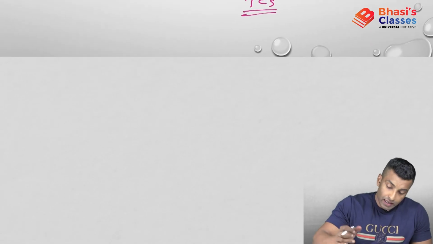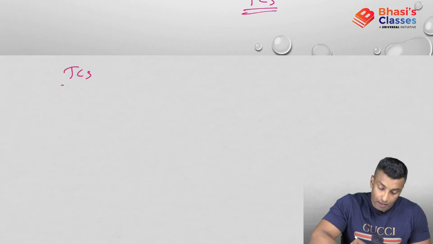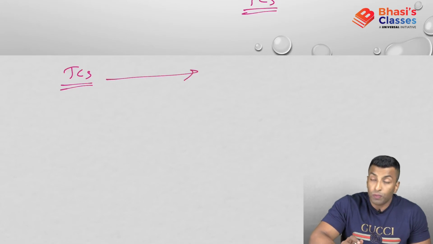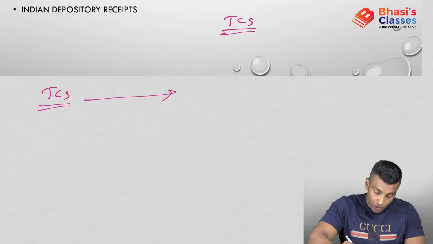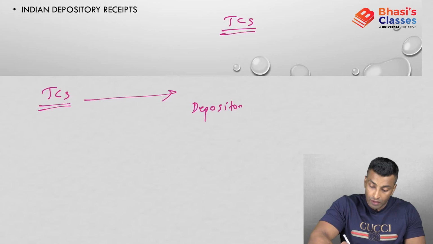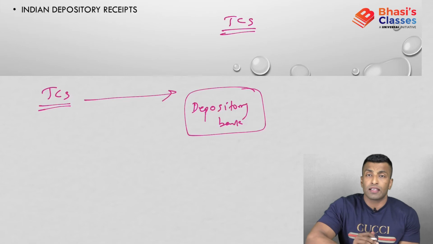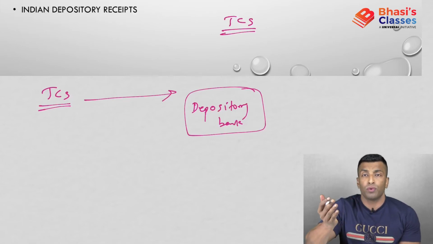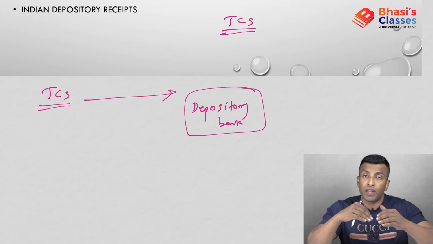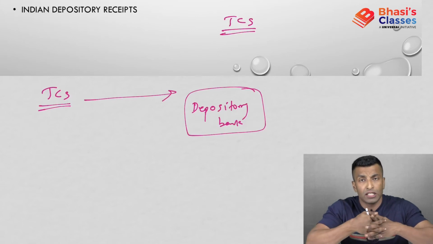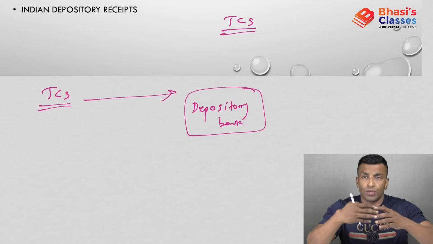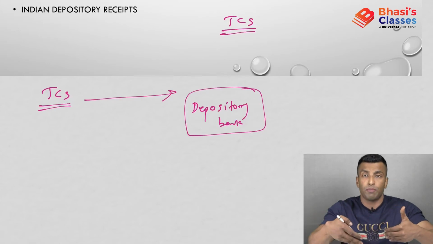Now GDR, what is GDR? Let's take the company TCS. TCS wants to issue securities in a foreign country. So TCS has to approach the depository bank in that foreign country. The depository bank facilitates all these things. In India, if an Indian company wants to issue securities, they have to approach a merchant bank and follow the same procedure. So the merchant bank in foreign countries is what we call a depository bank.